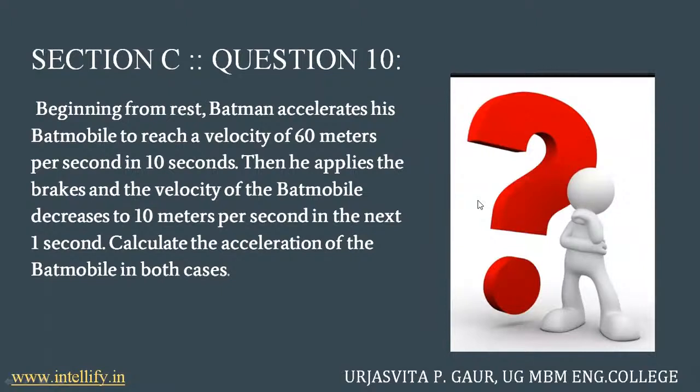Now, the next question says: beginning from rest, Batman accelerates his Batmobile to reach a velocity of 60 meters per second in 10 seconds. Then he applies the brakes and the velocity decreases to 10 meters per second in 1 second. Calculate the acceleration of the Batmobile in both the cases.